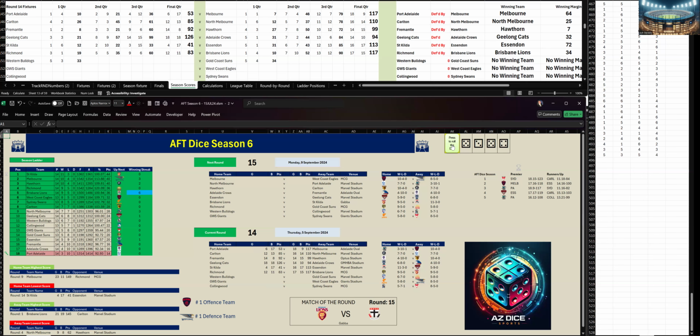Let's go to the second quarter. Second quarter, Western Bulldogs, they've kicked 4 goals 1 to Gold Coast 2 goals 1. And at halftime, Western Bulldogs are leading by 11 points.